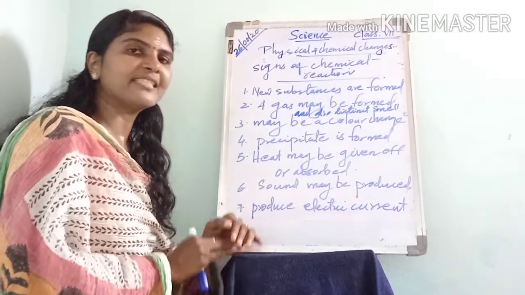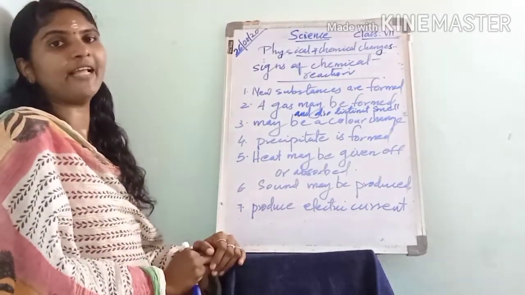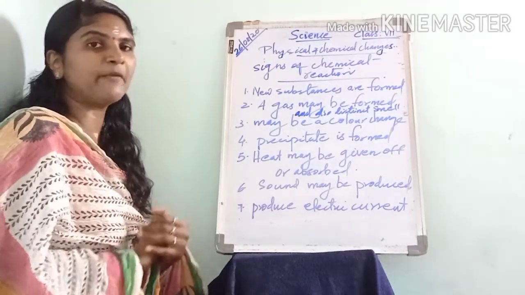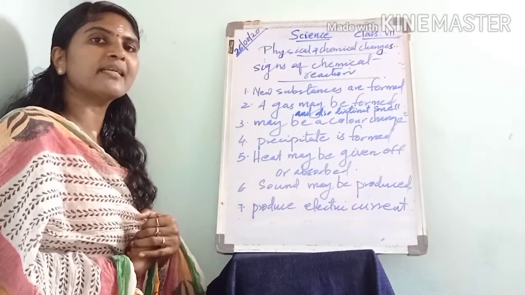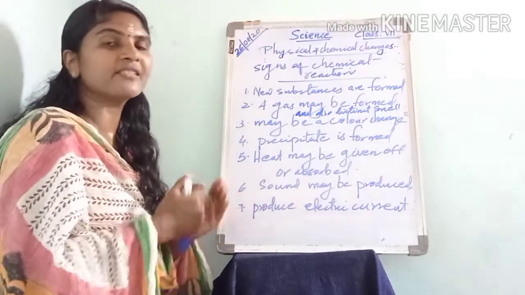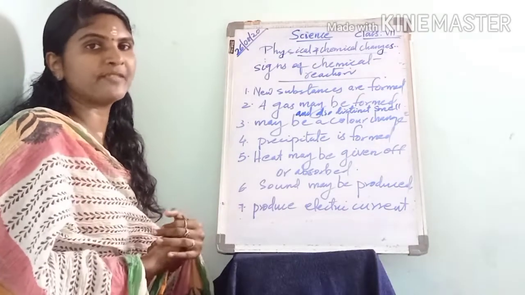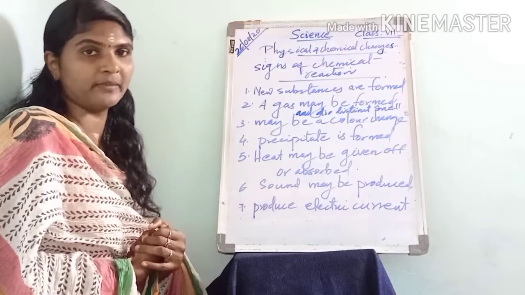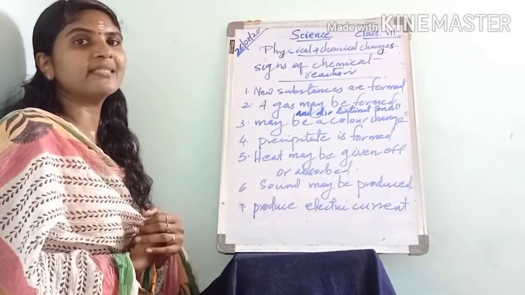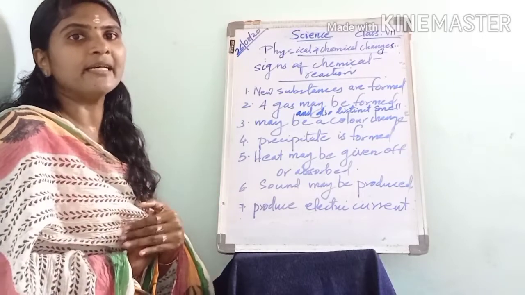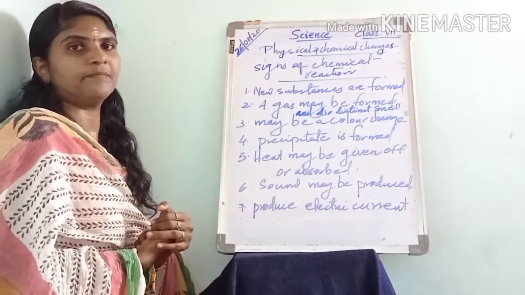Okay children, we can summarize the things that we have learned today. First we learned about physical change and chemical change. What is meant by physical change? When a substance undergoes a physical change, it does not give rise to a different kind of substance. But as a result of chemical change, a new substance is formed. Physical change is a reversible process, and chemical change is an irreversible process.